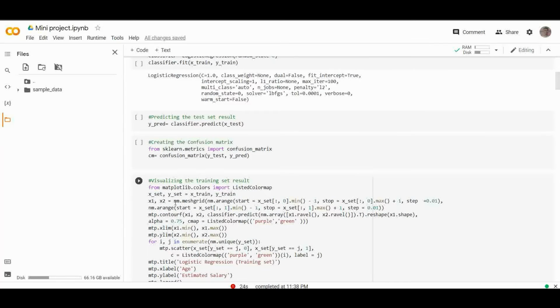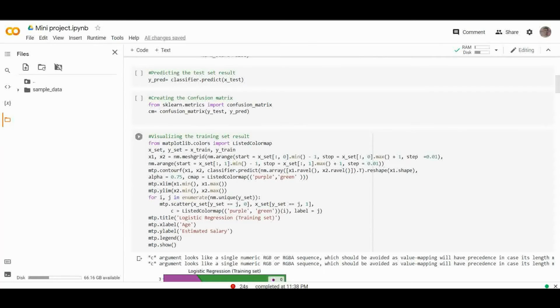Now we're going to visualize the training set result. Finally, we will visualize the training set result. To visualize the result, we will use the ListedColormap class of the matplotlib library. So this is the code for that.